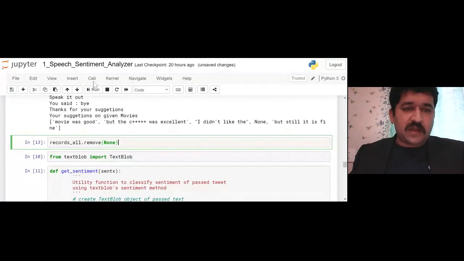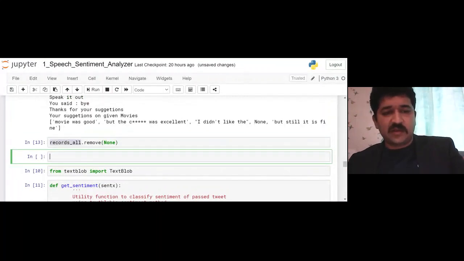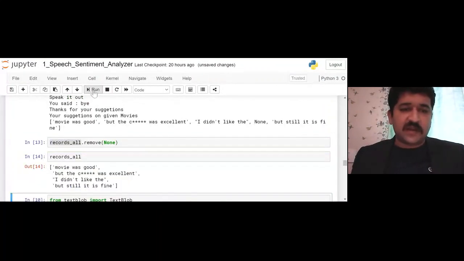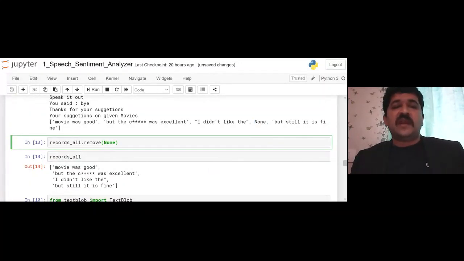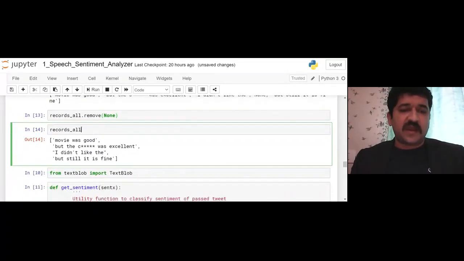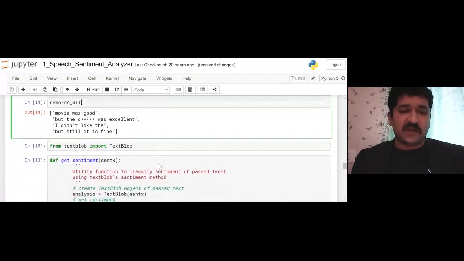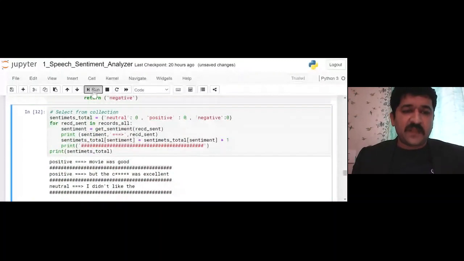Let us see if this works. So if I run it, the remove None part is done. Let me add one more cell just to check what the inputs are now inside that. So now the None part which was wrong has been removed. So we can have one code in between, to remove None from the list if it comes. So I have removed it and my 4 values which I mentioned are available. Now I will go back to run this code, which hopefully will run without any error.